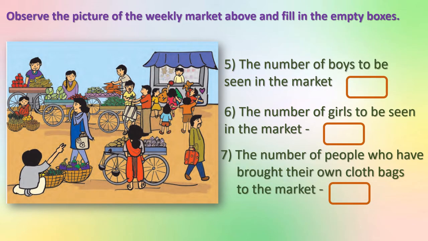Yes, 3 more questions are there. You have to find out the answer for these questions, because this is a question from your textbook. The number of boys you can see, the number of girls, and the number of people who have brought their own cloth bag to the market. That you have to find out. Observe the picture carefully, then you will come to know the answer.